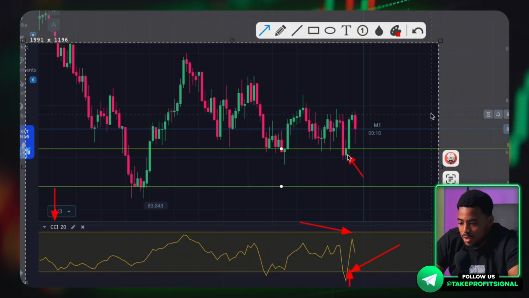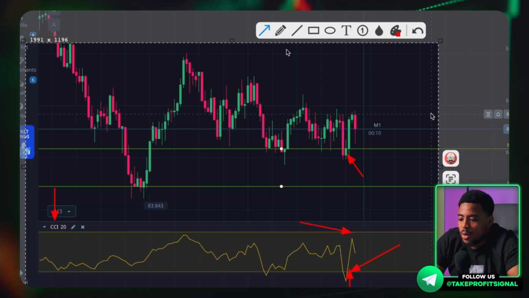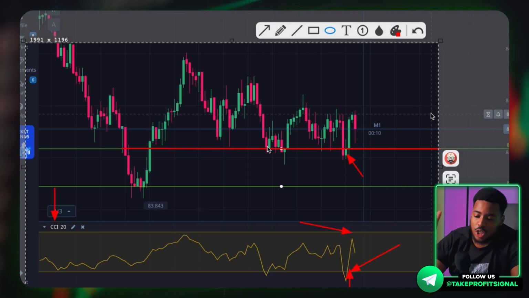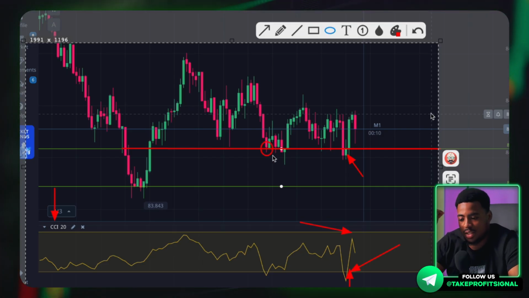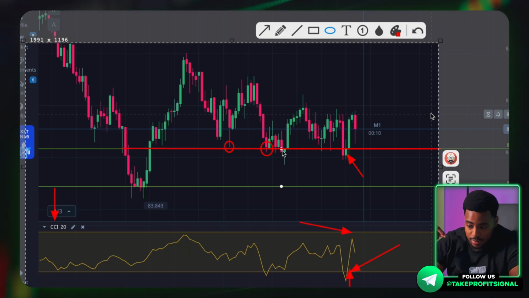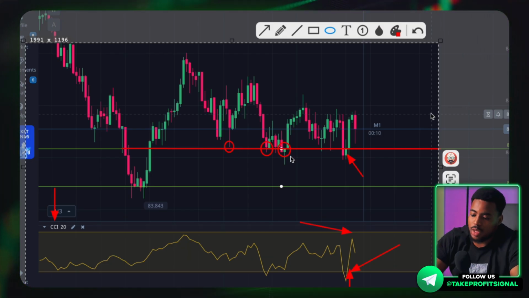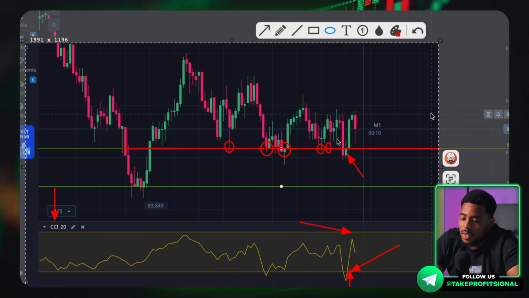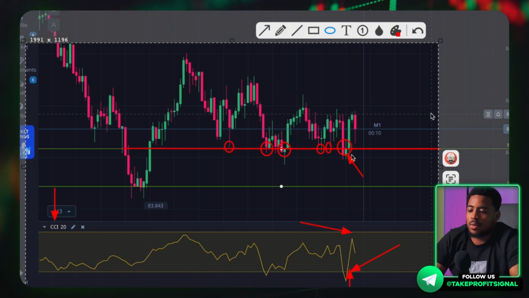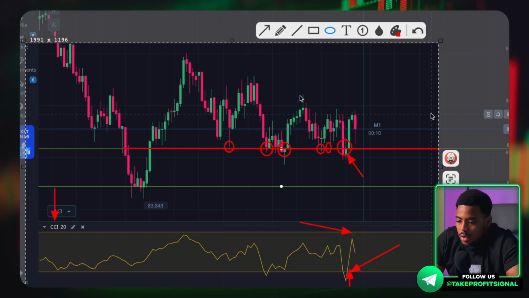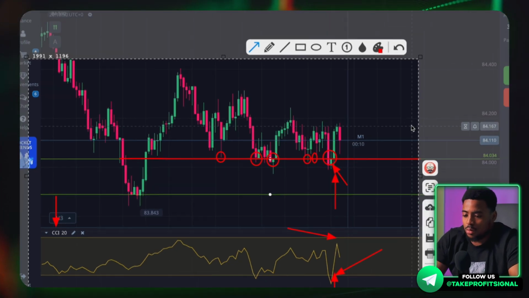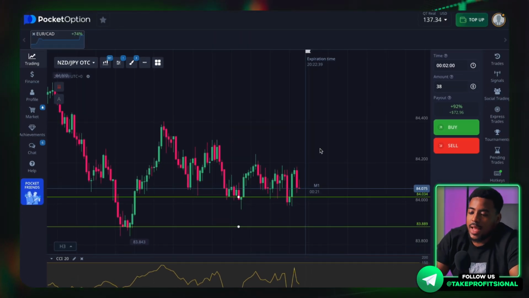So we open a position on the upside and we open it in this place because we have a horizontal level here. That is, the chart pushed away from this level twice. There was even a third touch, a fourth touch, a fifth touch, and on the sixth touch, we enter the trade on the upside again and earn. Let me show you the same thing on the next example.